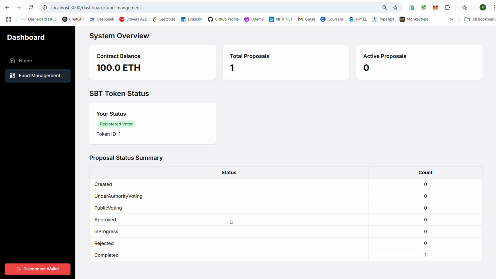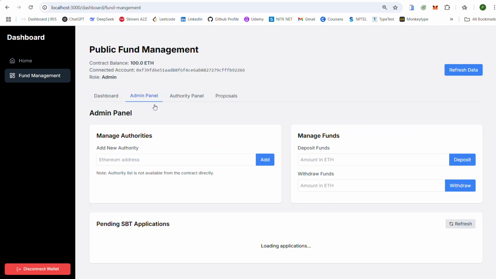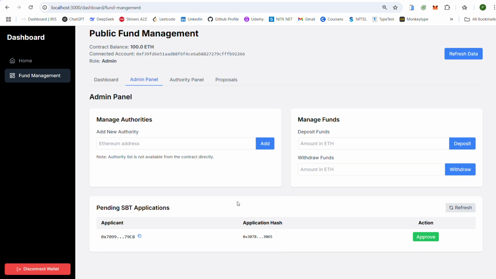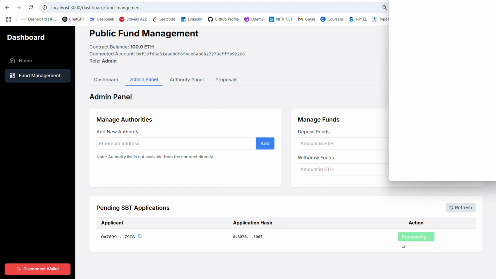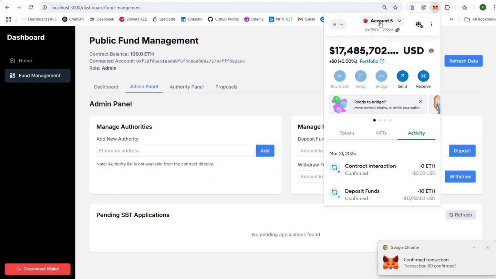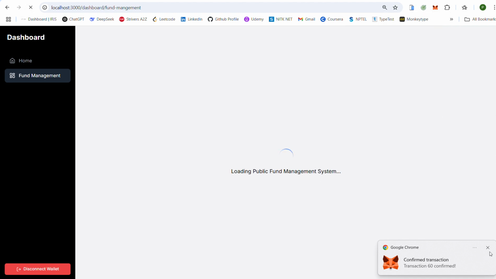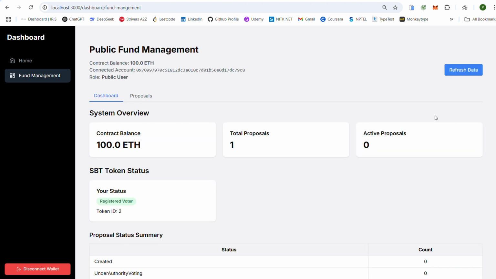Back to the admin page, and you can see over here the admin has received an application for SBT and the admin has to approve this. So once the admin approves this, the person is granted the SBT token. So here you can see that he is a registered voter now.